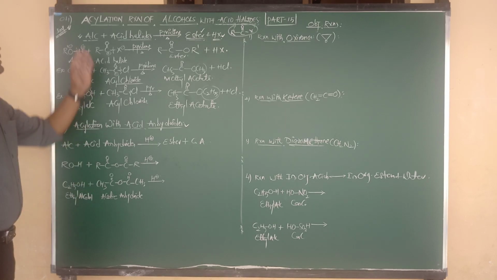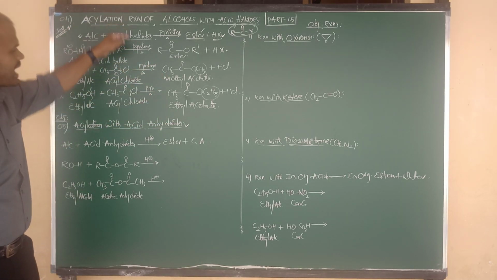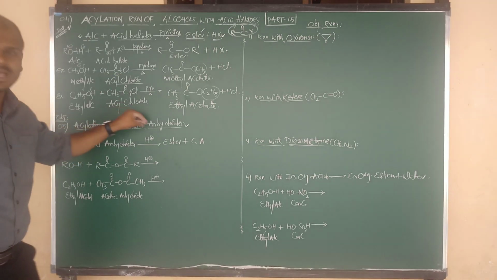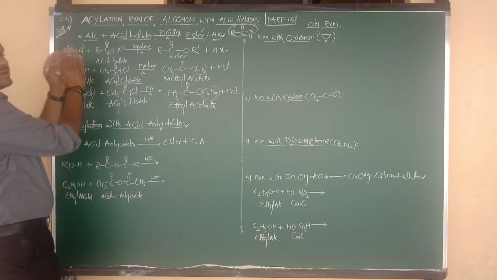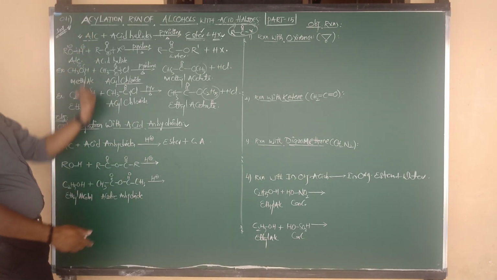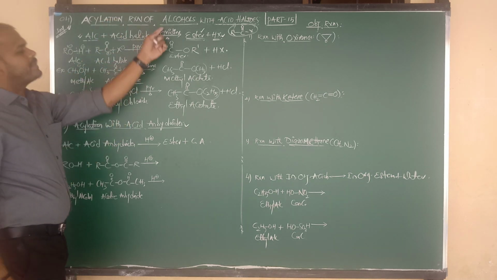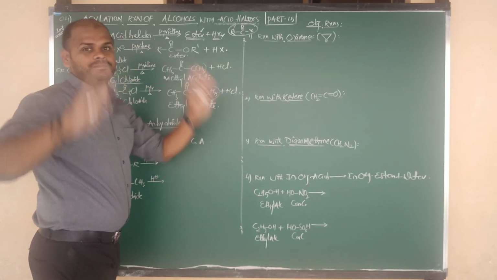So these are the reactions of alcohols, acylation with acid chlorides or acid halides, or we can say acyl chlorides, as you wish. The final statement once again: alcohols on reaction with acid halides or acyl halides in the presence of pyridine give the product, which is ester.